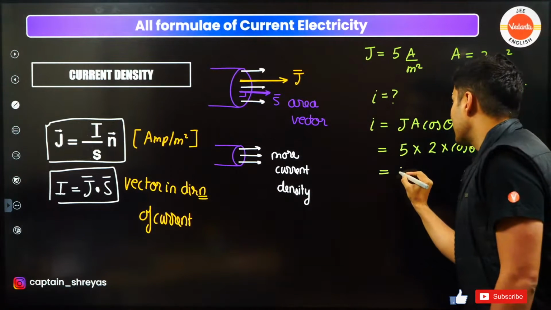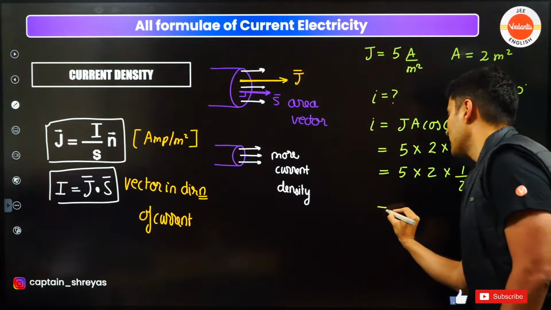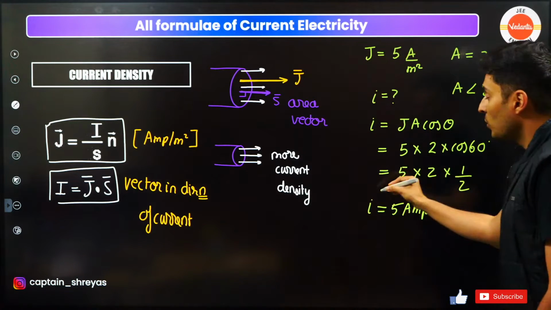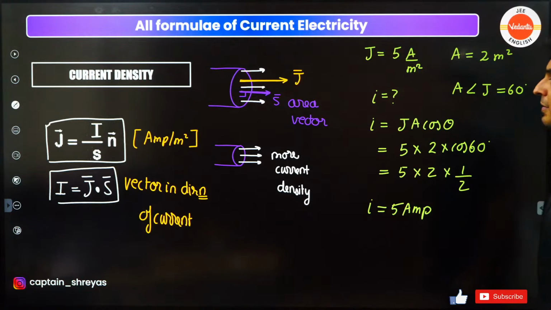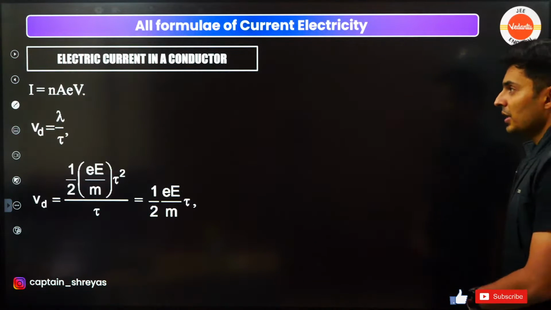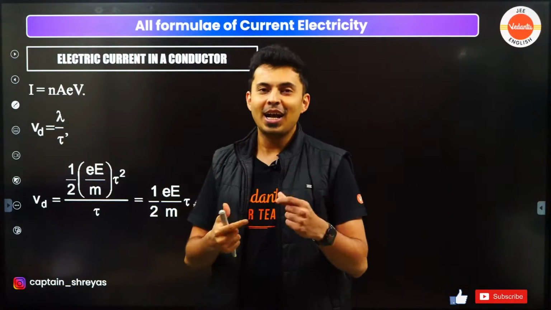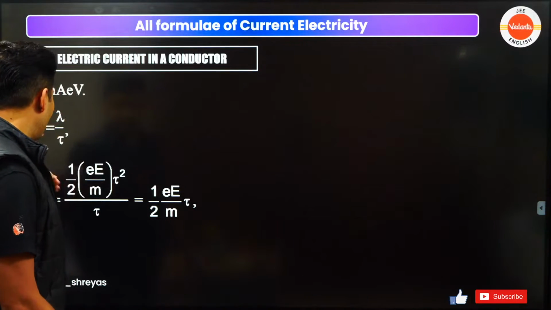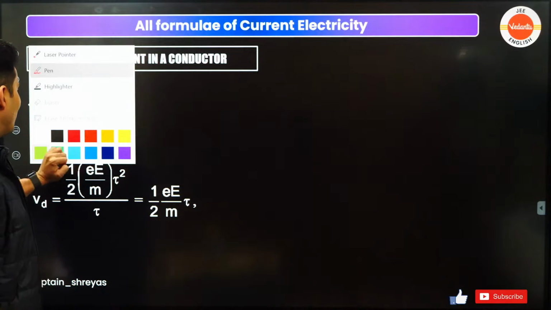Cos 60 is nothing but half, so 2 cancels and I'll be left with 5 amperes. So this is how you can do the calculations when current is asked, when density and area vectors are given to you. Very good. Moving on ahead to the next part, and that is basically drift speed and other things like relaxation time, and what is this drift velocity.